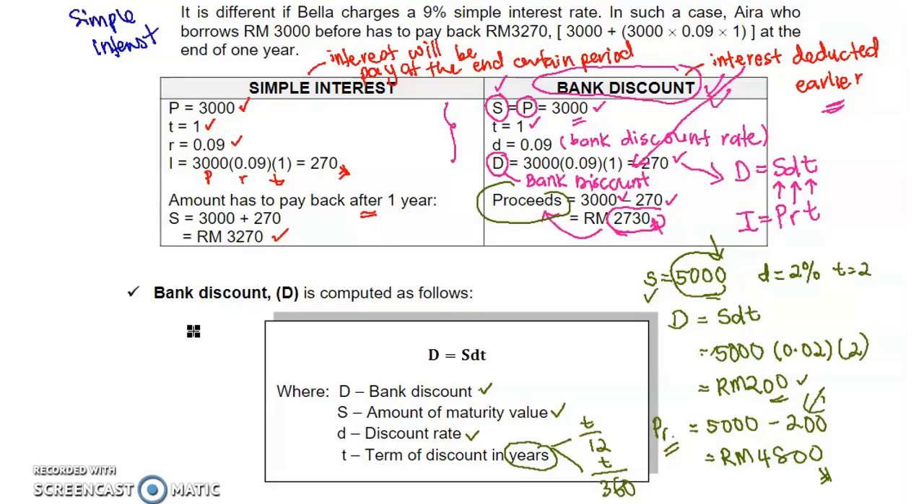Okay, why 360? Previously I already explained that for the topic promissory note and bank discount, we apply banker's rule. Banker's rule uses exact time and ordinary simple interest. Ordinary simple interest is where T is divided by 360. So I hope you can differentiate between simple interest and bank discount.